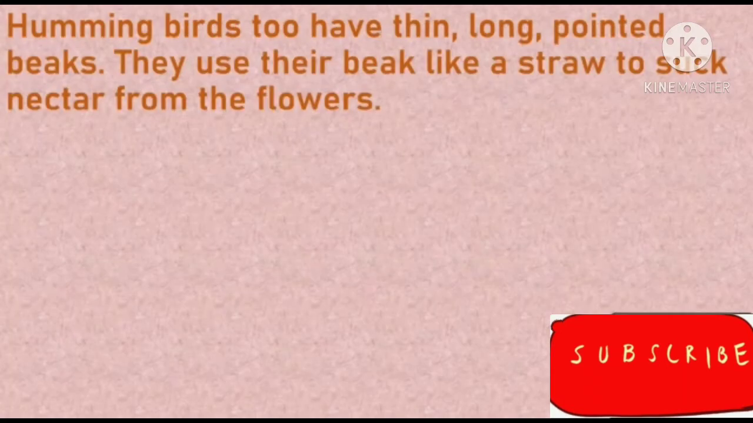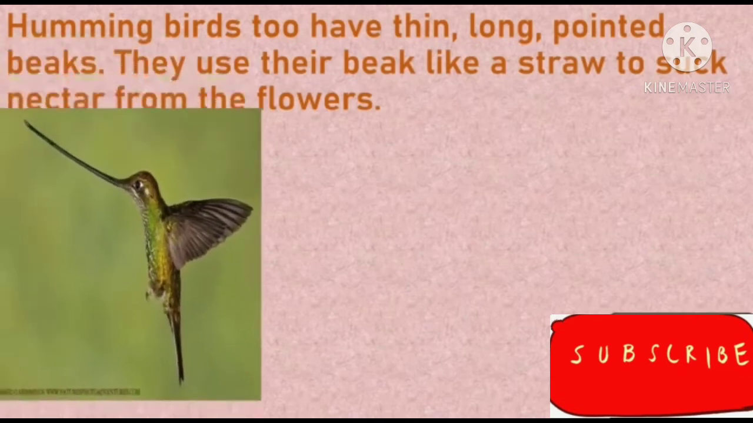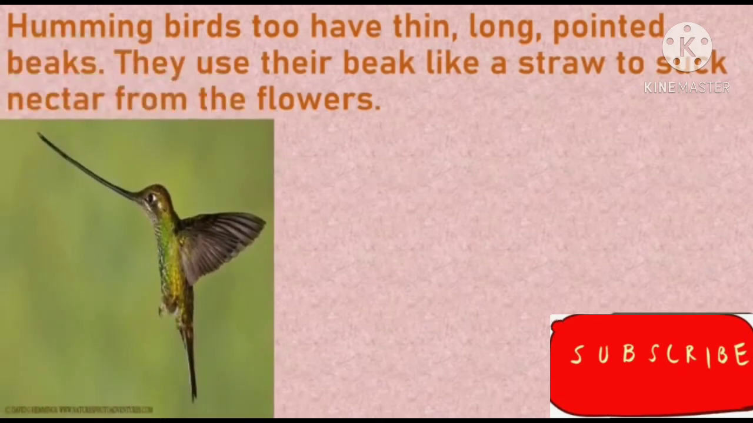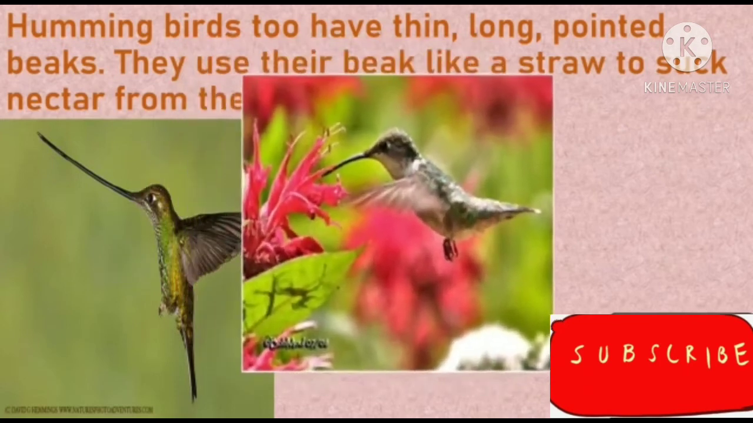Next one. Hummingbirds too have a thin, long, pointed beak. Now children, look at this image. Such a long beak, isn't it? And it's so thin also. So the hummingbird has a thin and long but pointed beak. They use their beak like a straw, actually like a straw, to suck nectar from the flowers.